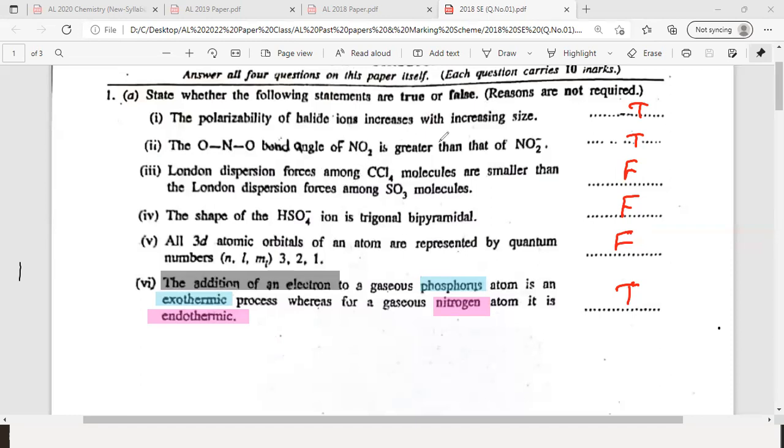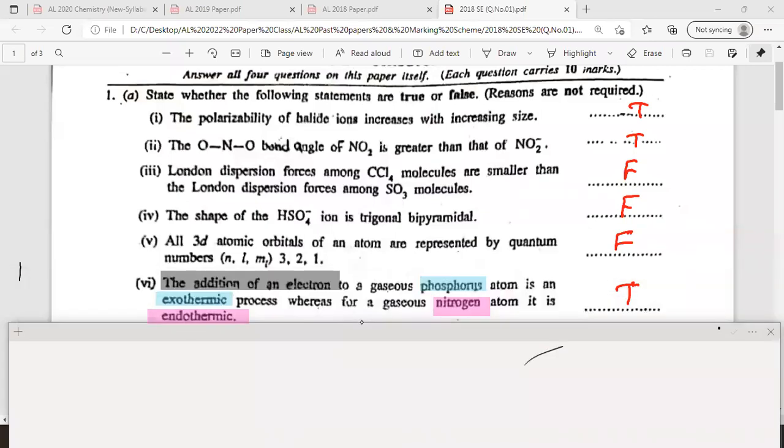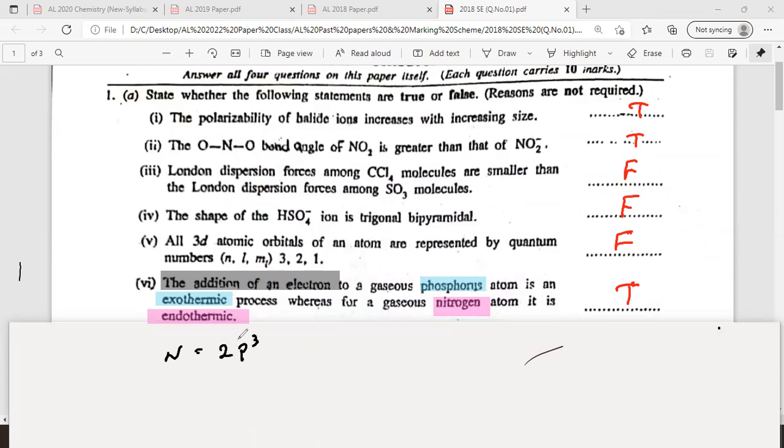So remember, electron added to gaseous phosphorus. Look at the screen now. Right, this is how you should do it. Nitrogen has a half-filled 2p orbital, that is 2p3. So it has extra stability.